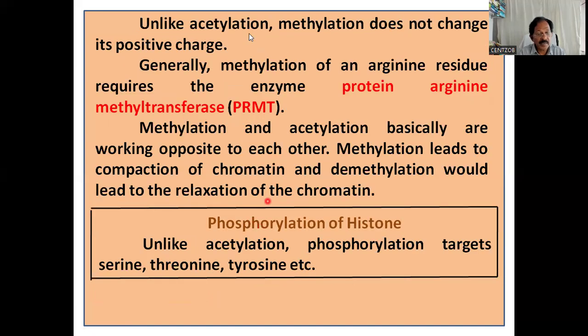Then, unlike acetylation, methylation does not change its positive charge. Generally, methylation of an arginine residue requires the enzyme protein arginine methyltransferase, PRMT. It is similar to HMT, and usually we say PRMT.